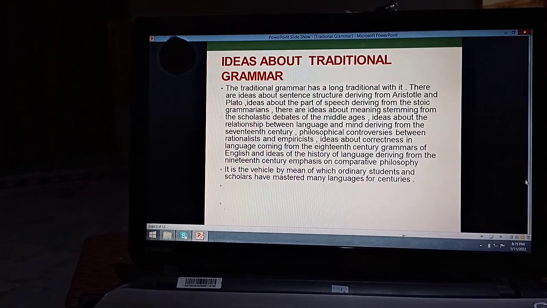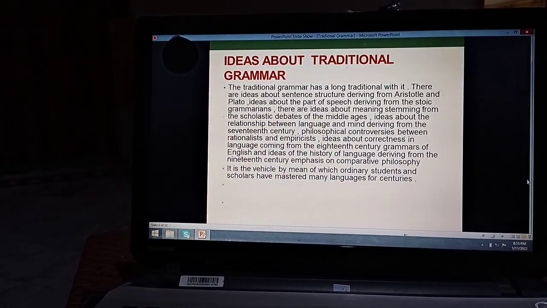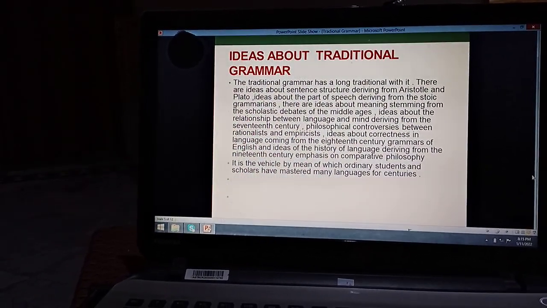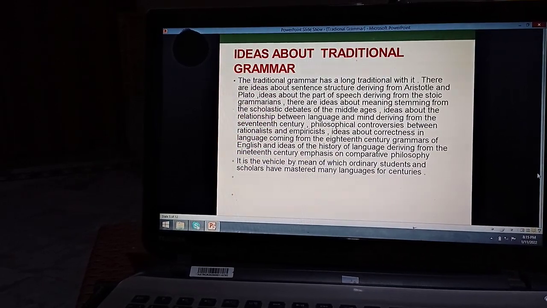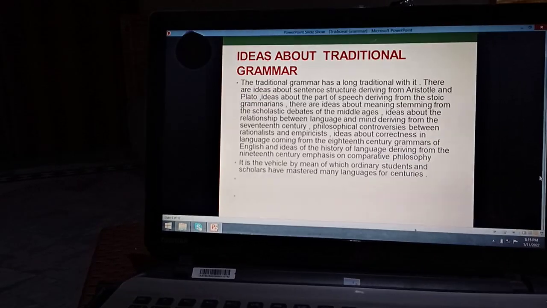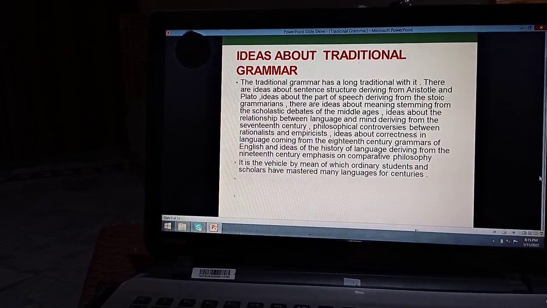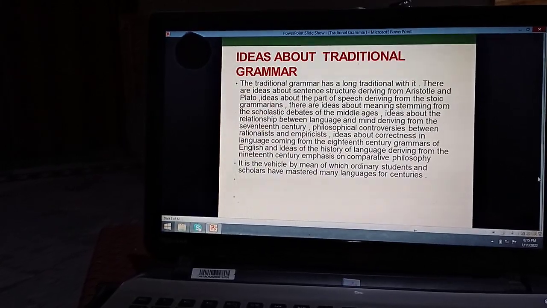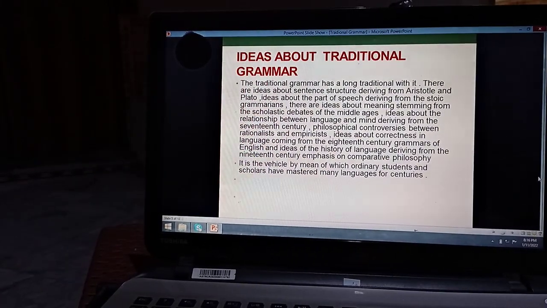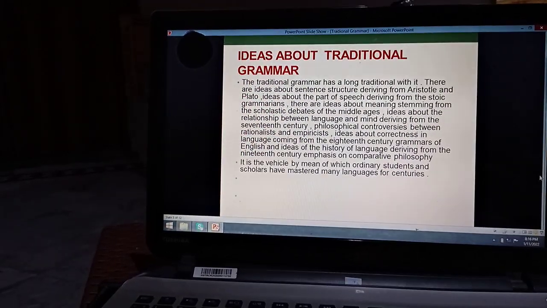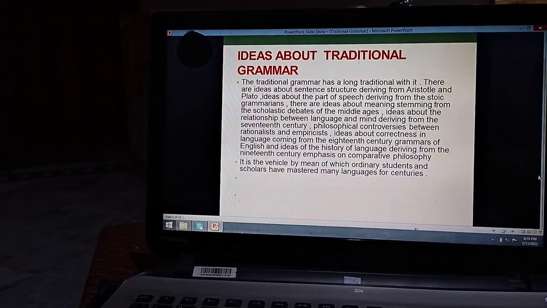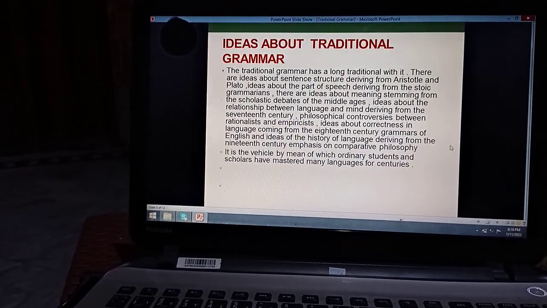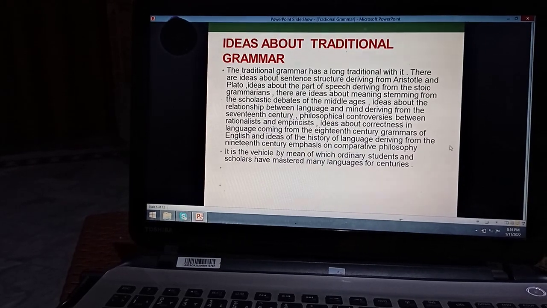I have mentioned before that traditional grammar has a long tradition with it. There are ideas about sentence structure deriving from Aristotle and Plato, as well as ideas about the parts of speech deriving from the Stoic grammarians. There are ideas about meaning stemming from the scholastic debates of the Middle Ages, ideas about the relationship between language and mind deriving from the 17th century philosophical controversies, ideas coming from the 18th century grammars of English, and ideas of the history of language deriving from the 19th century emphasis on comparative philology.